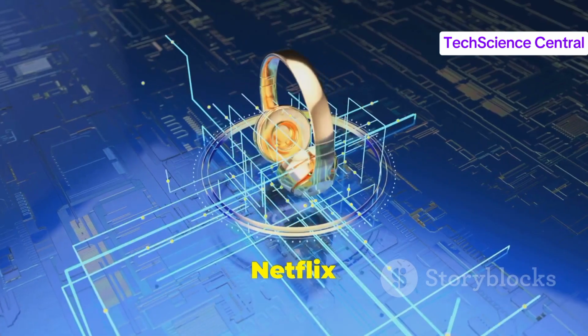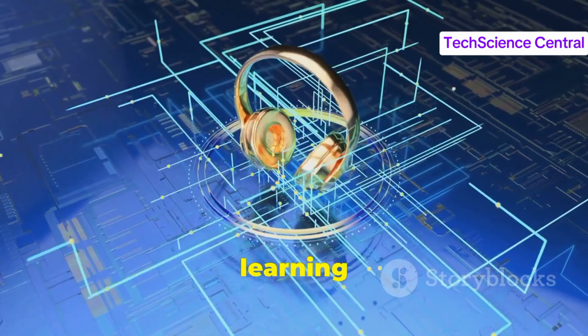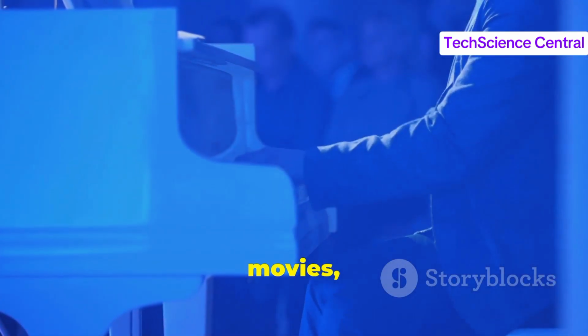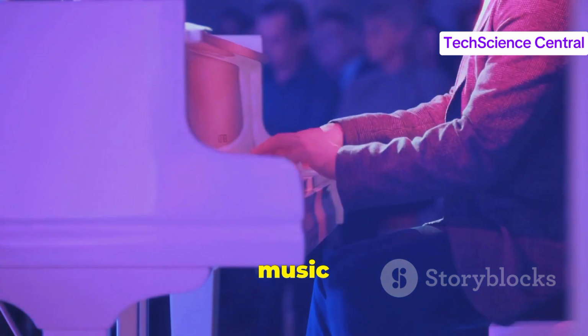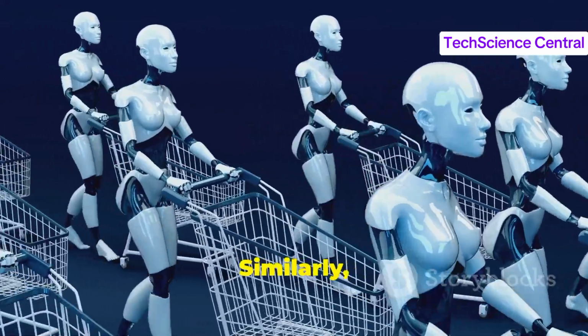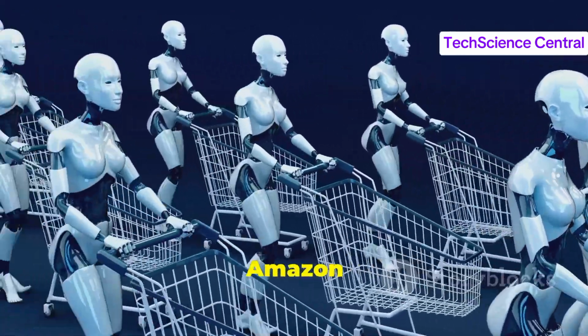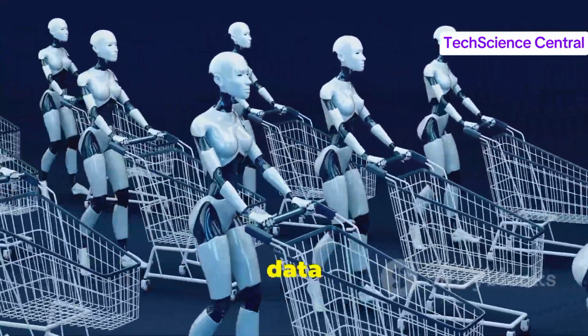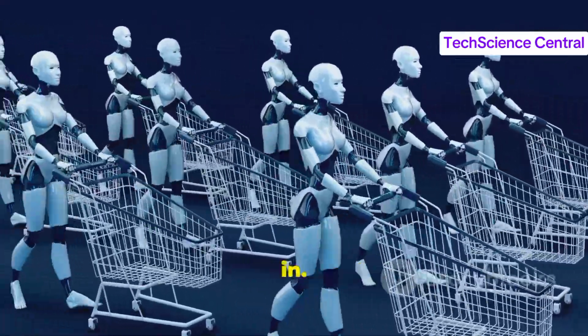Streaming services like Netflix and Spotify use machine learning algorithms to analyze our viewing and listening history, recommending movies, TV shows, and music tailored to our tastes. Similarly, online retailers like Amazon use our past purchase and browsing data to suggest products we might be interested in.